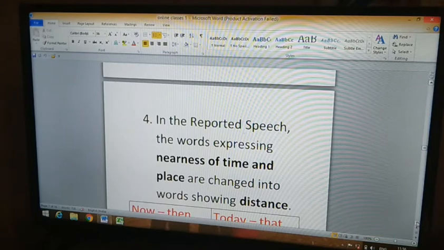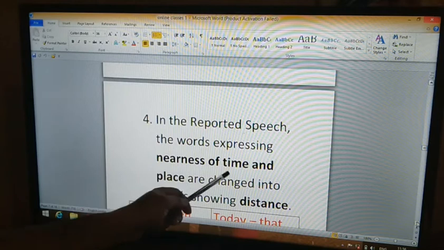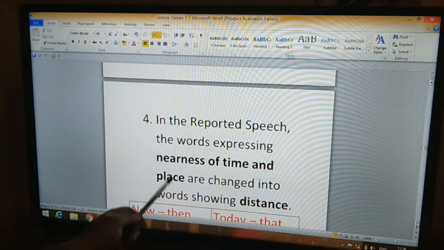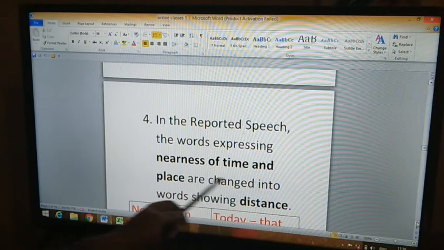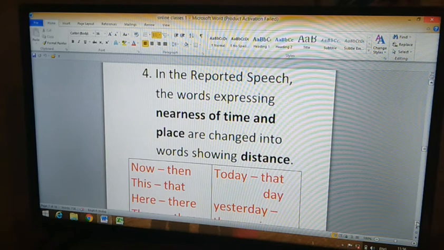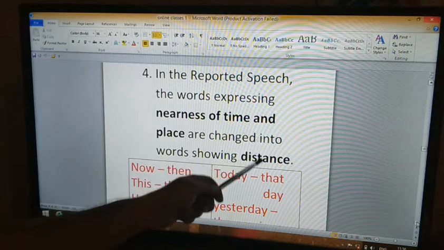So this fourth rule says, in the reported speech, the words expressing nearness of time and nearness of place are changed into words showing distance. In the direct speech we find words showing nearness of time, nearness of place, etc. But that will be changed into words showing distance in indirect speech.